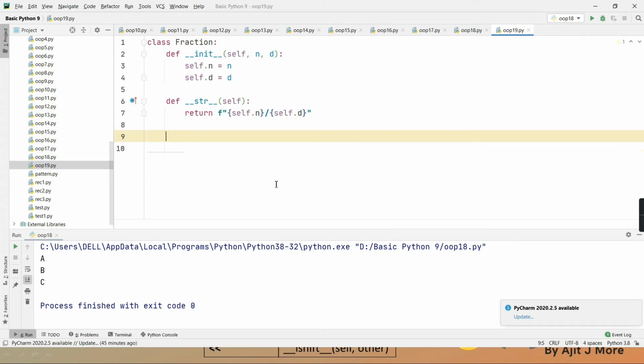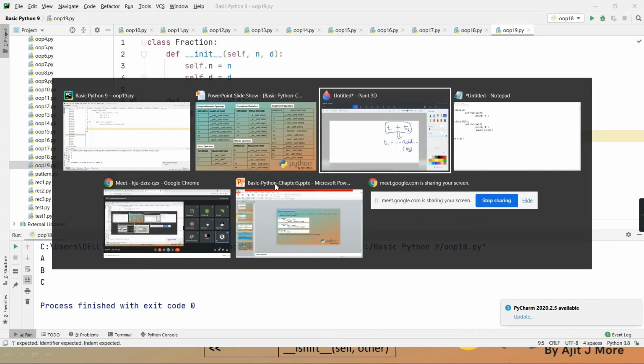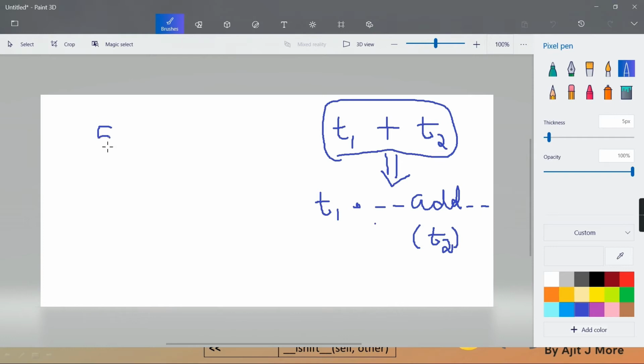Now I'll overload the plus operator. Means I want to add two fractions. If one is 5 by 3 and another is 7 by 2, suppose, and I want to add these two fractions, what will be the new numerator and the new denominator?